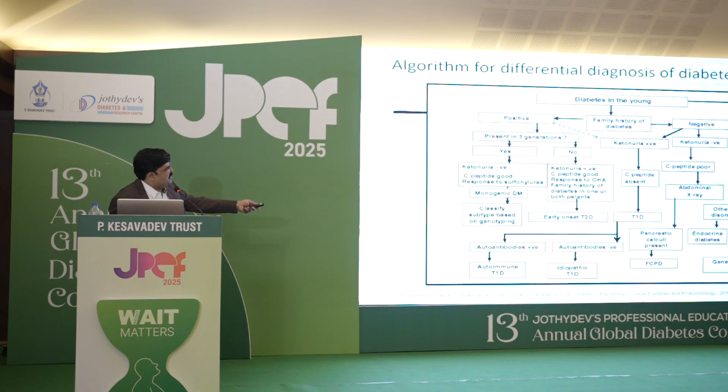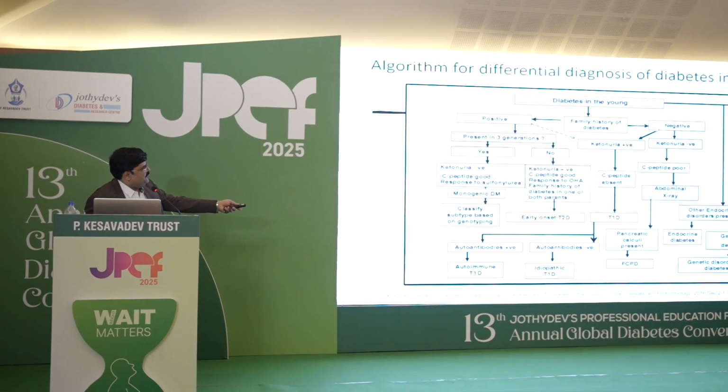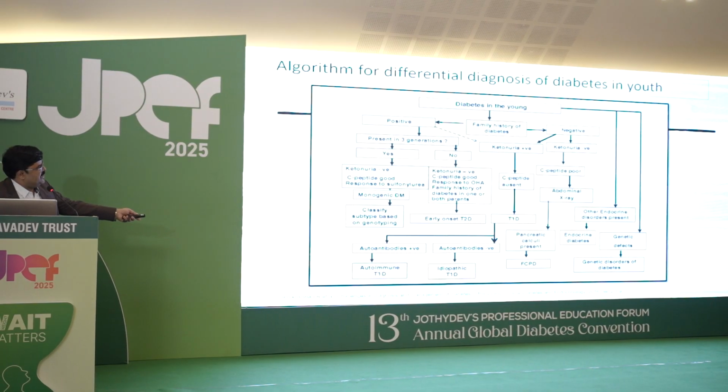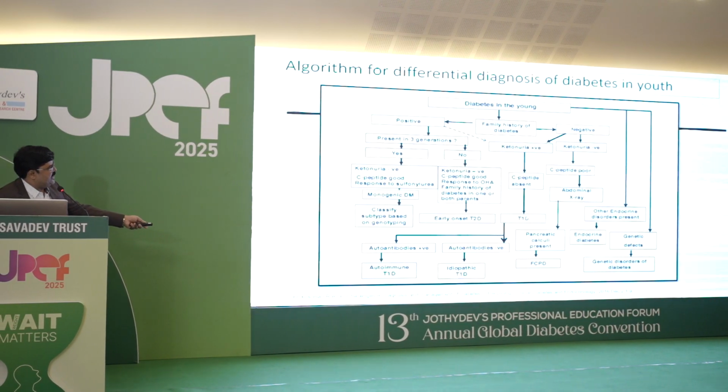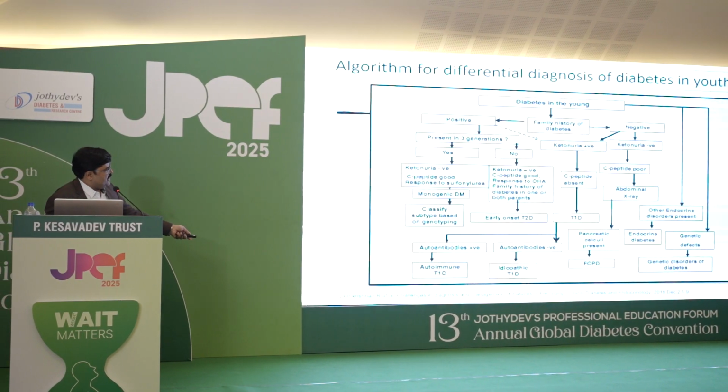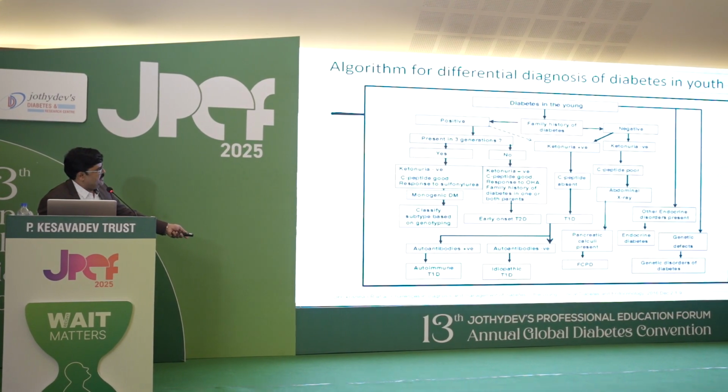MODY. Then when it is not there in 3 generations, if ketonuria is negative, C-peptide is good, response to OHA is there, family history of diabetes in one or both parents, then it is early onset type 2 diabetes. If the family history is negative, if ketonuria is positive, C-peptide is absent, then it is type 1 diabetes. If autoantibody is positive, it is autoimmune type 1 diabetes, and if autoantibody is negative, idiopathic type 1 diabetes.